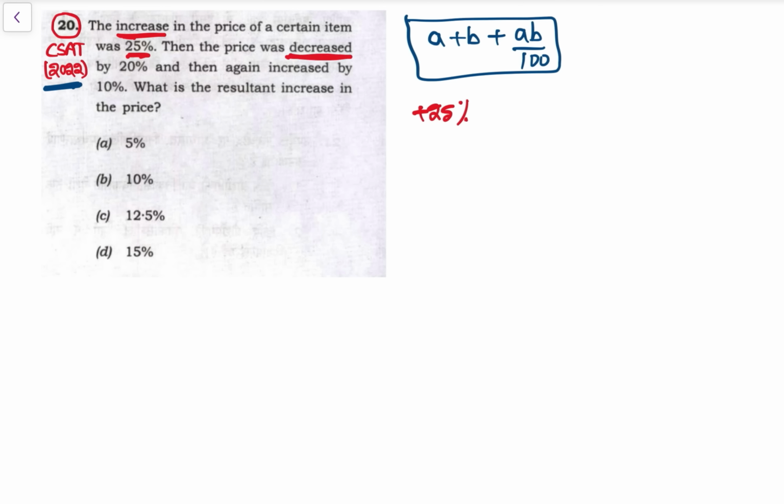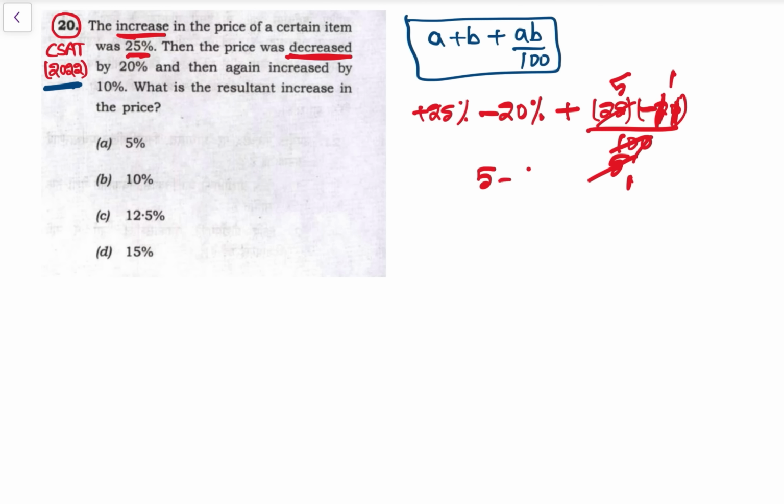Then the price was decreased by 20%, so minus 20, plus 25 into minus 20 upon 100. So ये हो गया 25 minus 20, so this is 5, and this is 5. 0 0 cancel, and 2 1s are, and 2 5s are, and 5 1s are and 5 5s are, and minus है तो minus 5. So that is 0%. अब 0% है ये, we have applied with 25 and 20.